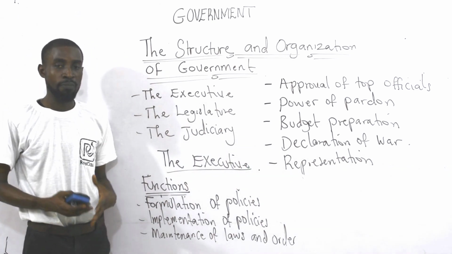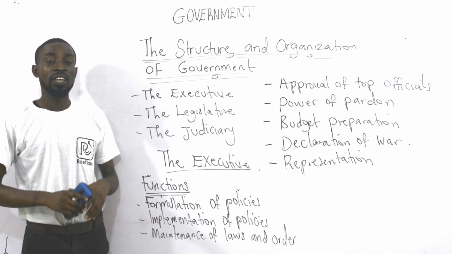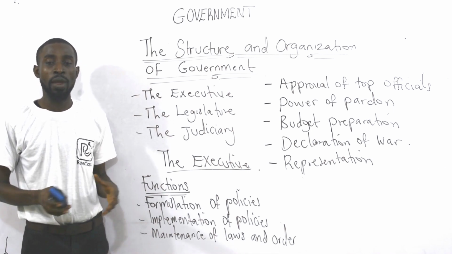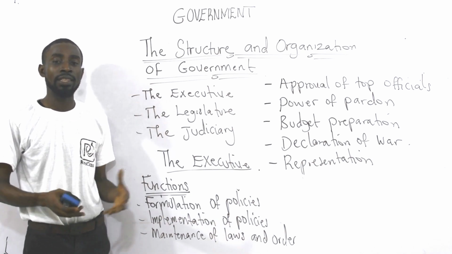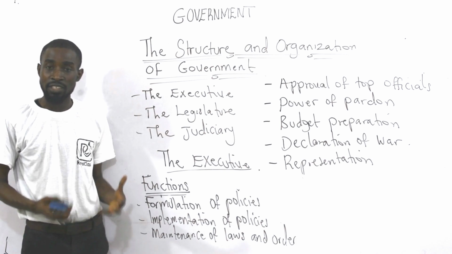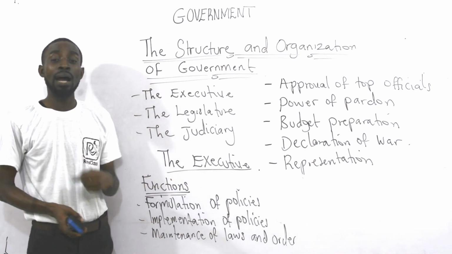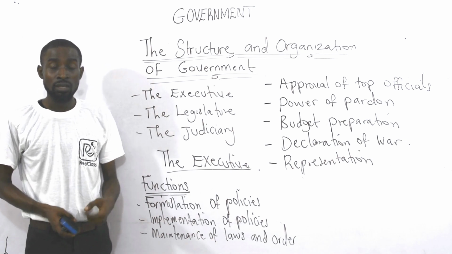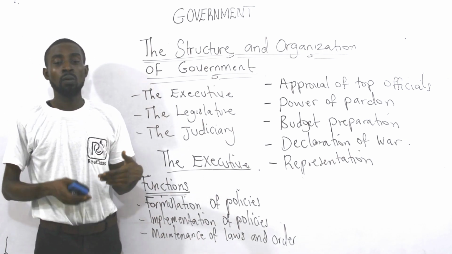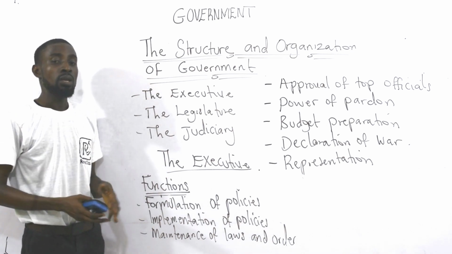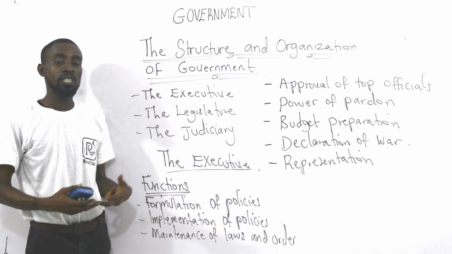Then we talk about representation. It is also the duty of the president, or a member of the executive, to represent the country anywhere at any point in time. That's why the president can represent us in the United Nations General Assembly. You see the president is there and other heads of state are present. And that's why you can see ambassadors. They represent their countries in foreign lands. As I told you earlier, we have the Nigerian ambassador to the US, and similarly we have the US ambassador to Nigeria. And that's how it is being run.